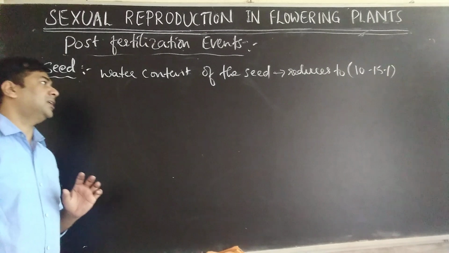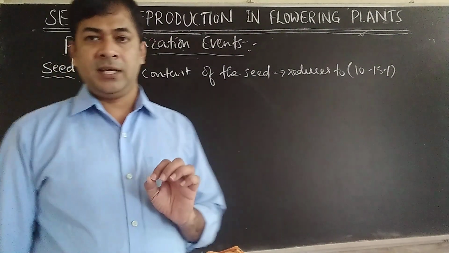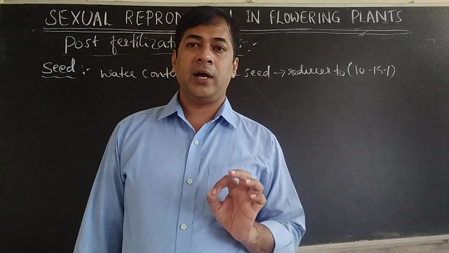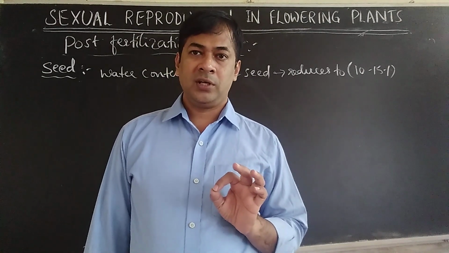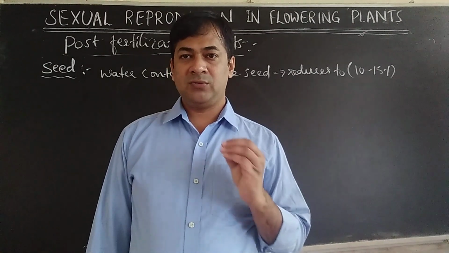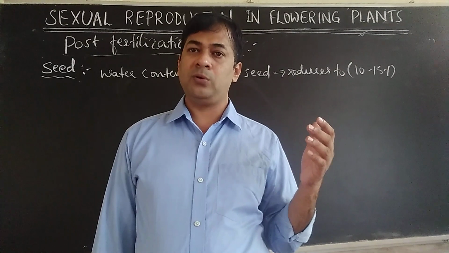So why should water content reduce? If more water is there, the seed cannot be kept for a longer period. Viability of the seed or storing period of the seed reduces because if more water is there, fungus will easily attack and the seeds will get spoiled. So dry seeds you can keep for a longer period.